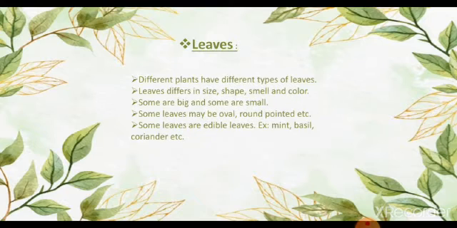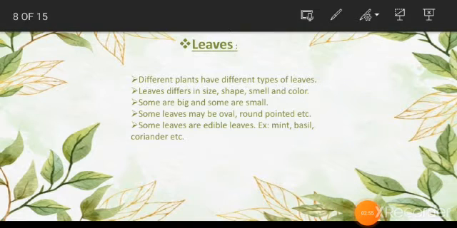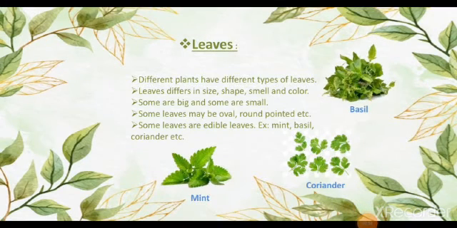Now leaves. In this chapter we will learn about leaves in detail. Different plants have different types of leaves. Leaves differ in size, shape, smell and color. Sometimes we can identify the plant by the smell of its leaves. And some leaves are edible so that we can eat them. For example, mint, basil, coriander, etc.